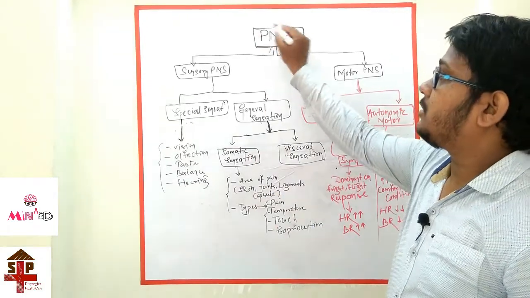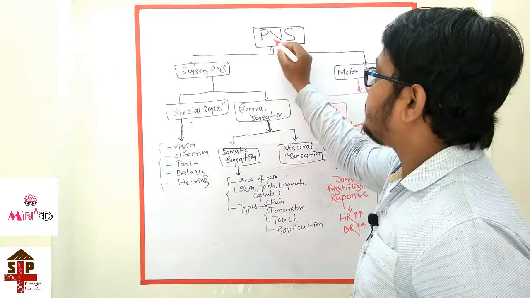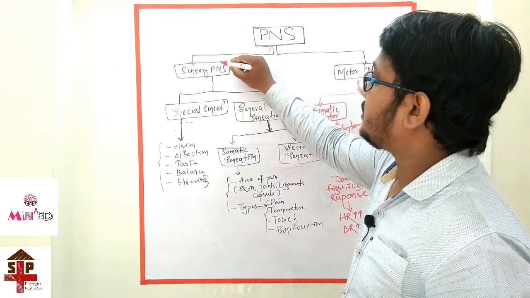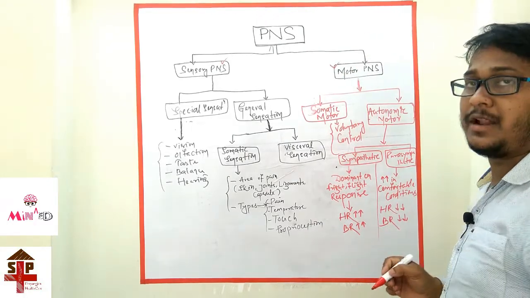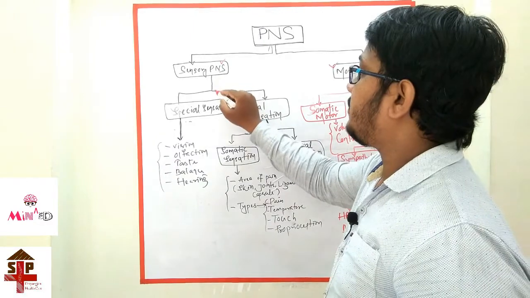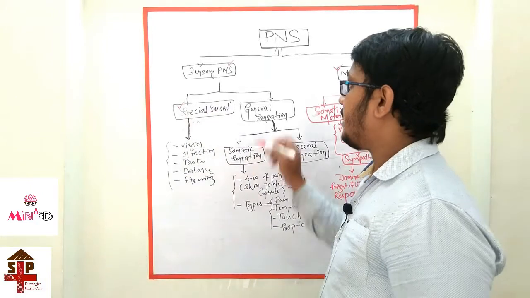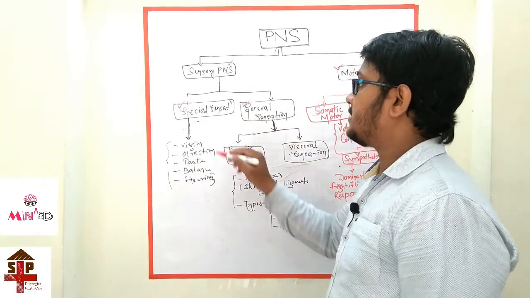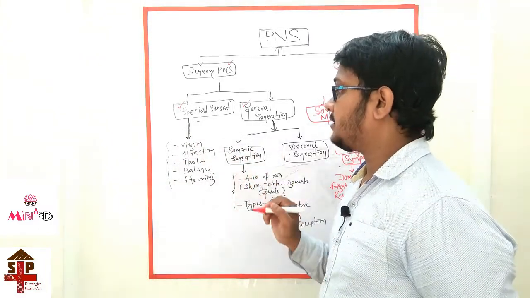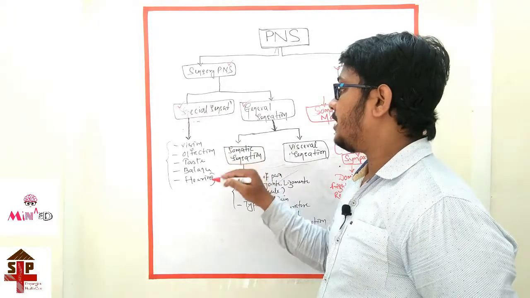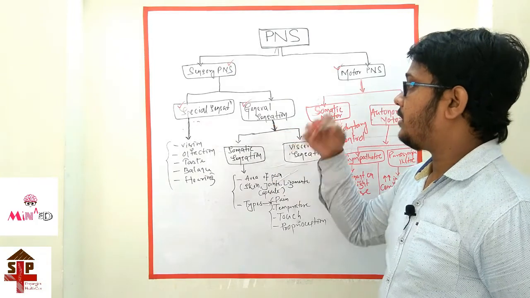Going to revise the peripheral nervous system, which I already discussed. That is, the peripheral nervous system is divided into, first, the sensory peripheral nervous system, and second, the motor peripheral nervous system. Then the sensory peripheral nervous system is divided into special sensation and general sensation. In special sensation, these are vision, olfaction, taste, balance, hearing. These are special sensations because they are elicited from a single part of our body. And general sensation is elicited from any part of our body.